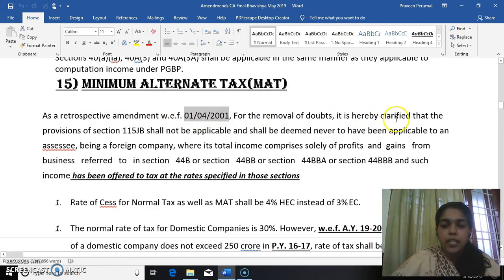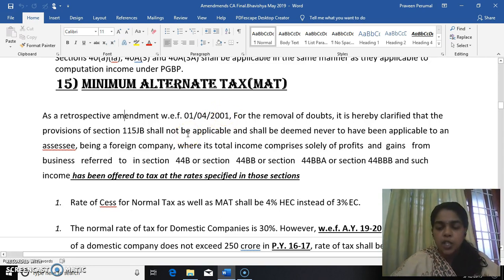For the removal of doubts, it is clarified that the provision of 115JB shall not be applicable and shall be deemed never to have been applicable to an assessee being a foreign company where its total income comprises solely of profits and gains from business referred under section 44B, 44BB, 44BBA or section 44BBB, and income has been offered to tax at the rate specified in those sections. So with regard to MAT, this is a retrospective amendment covering from 1/4/2001. So what they say, it is not applicable for specified situations.